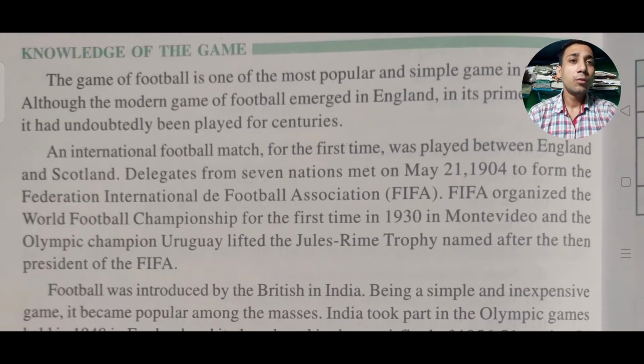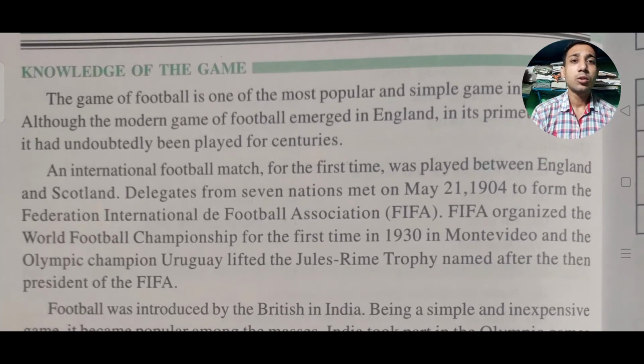Thereafter, an international football match was played for the first time between England and Scotland, and delegates of 7 nations met on May 21, 1904 to form the Federation Internationale de Football Association. So we can see that the first international football match was between England and Scotland, and delegates of 7 nations met, means 7 nations were playing in the international football match, okay? And at that time a federation was formed, that is the Federation Internationale de Football Association, in short called FIFA.